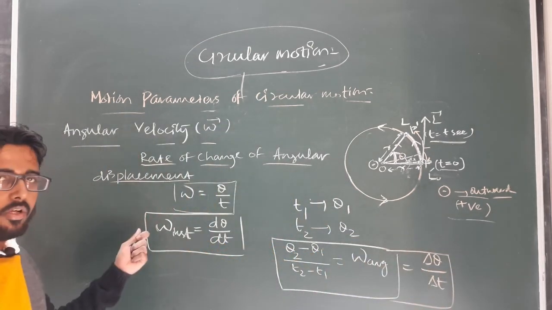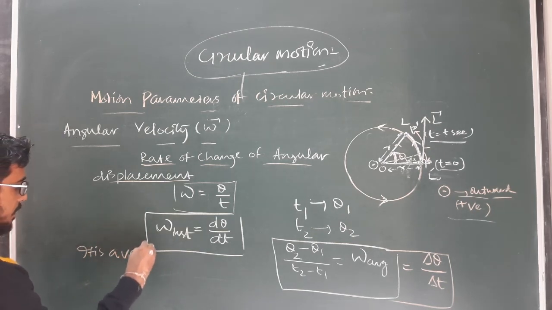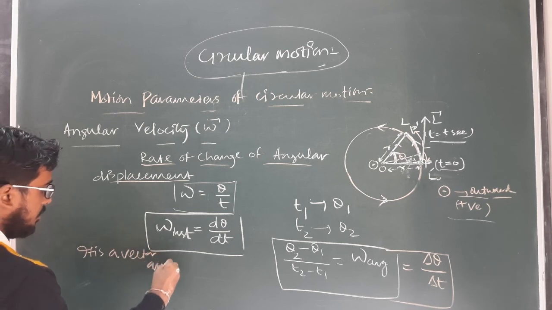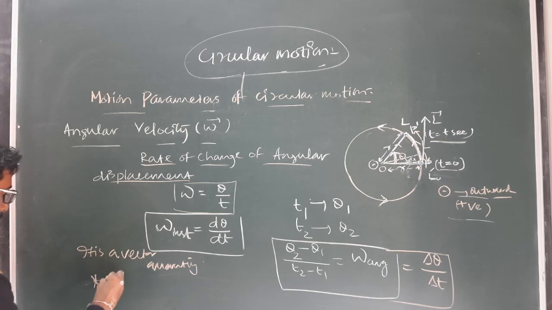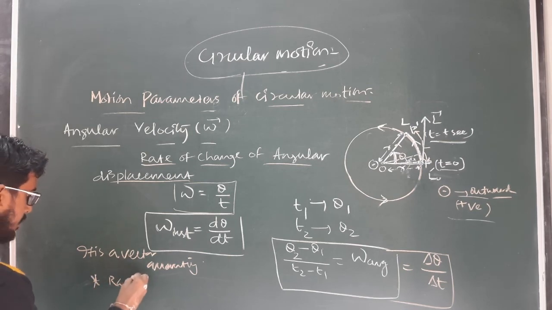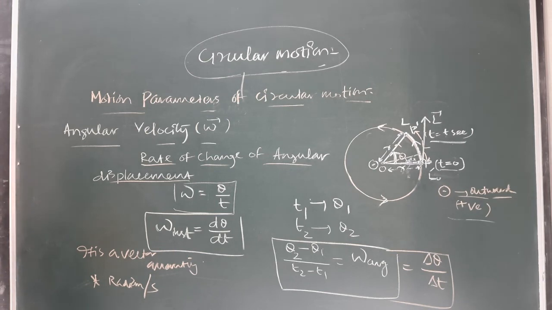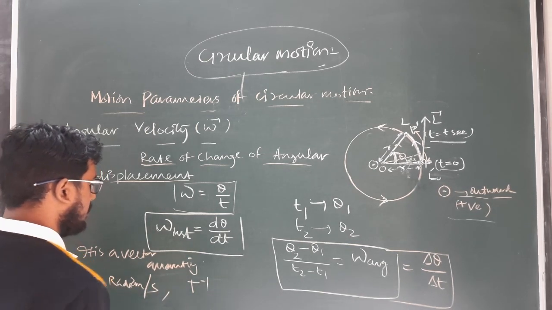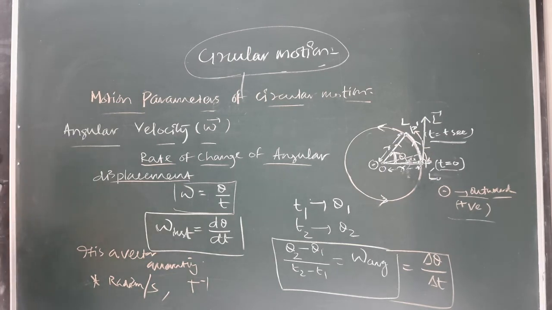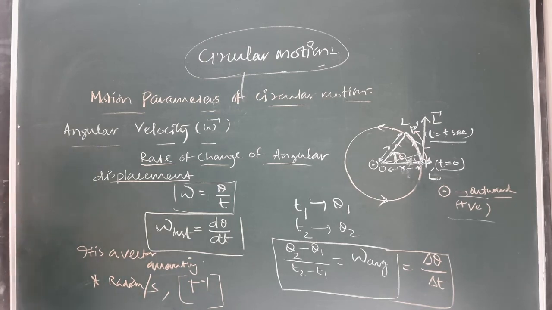So this is also a vector quantity. It's a vector quantity. And its unit is radian per second. Clear? And it has dimension T to the power minus 1. Okay? Clear?